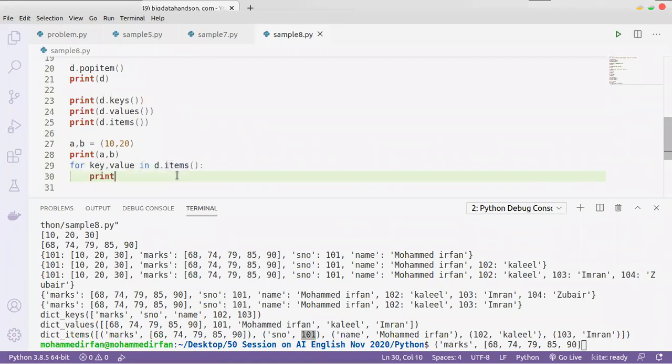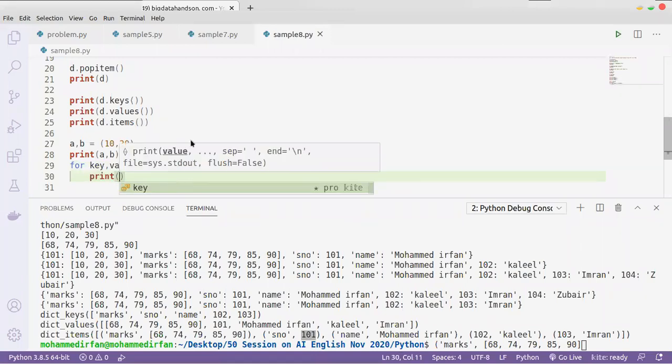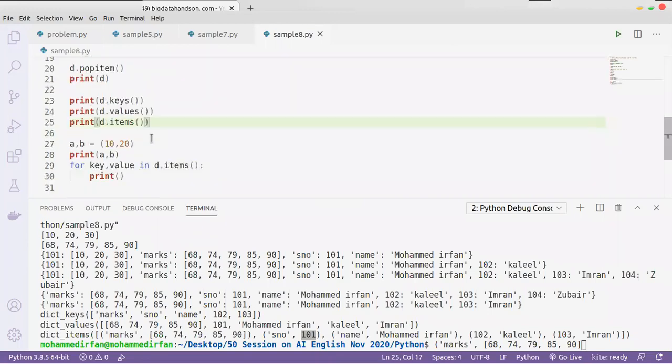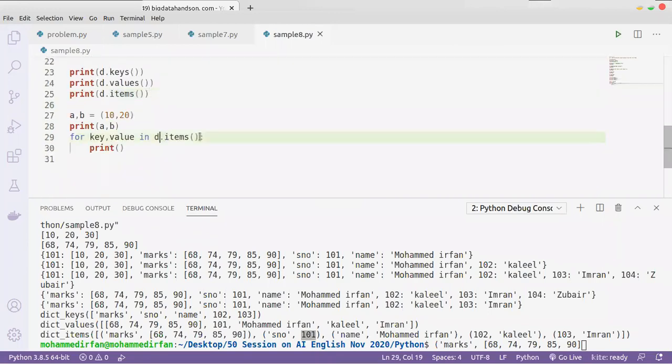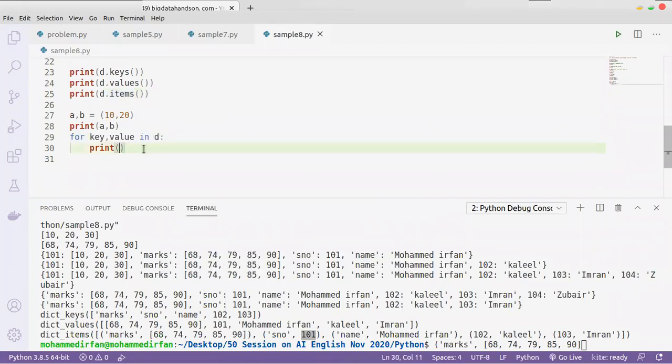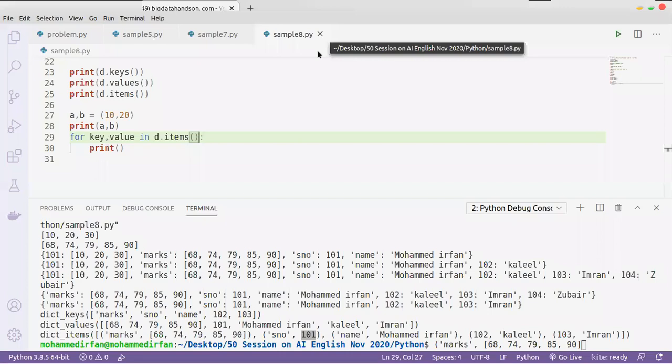So to iterate the dictionary, we can use the function d.items. You cannot directly extract the values from the dictionary. You cannot say key, value in d, that will not work. That's why we have these functions: items to extract both key and value, or keys or values individually. You cannot directly extract the keys or values from the dictionary.